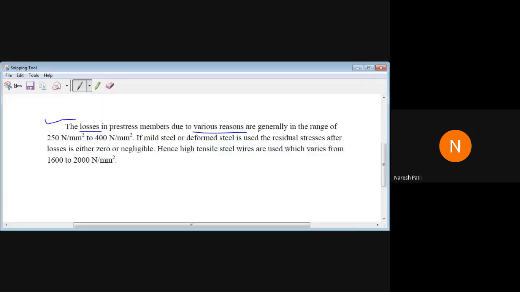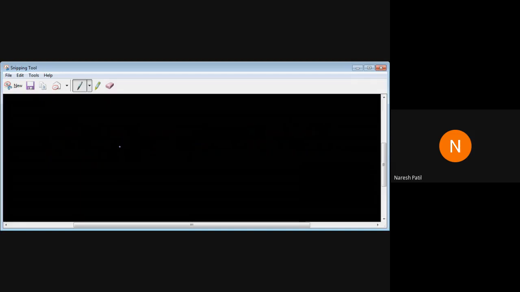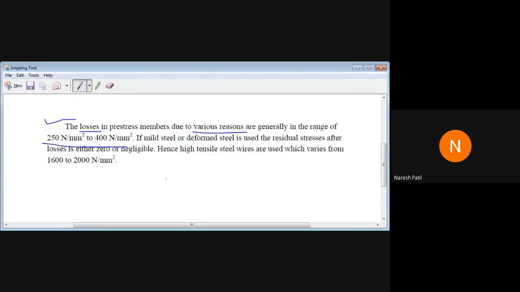So the losses due to various reasons are generally in the range of 250 to 400 Newton per mm square. So what is the range of loss? The range of loss is between 250 Newton per mm square and 400 Newton per mm square. This is a stress. When the cable is stretched and when it releases, it will develop force, and that force will develop stress.